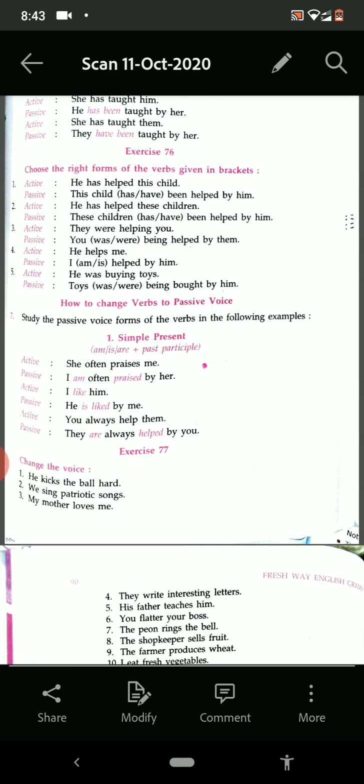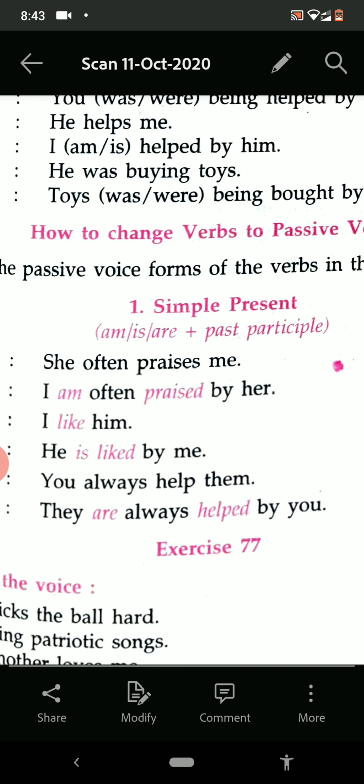First of all, we shall discuss the present tense today, and we are taking the simple present. When the active voice is in the simple present, how do we change it into passive voice? See what is written here, simple present. Downside it is written: is, am, are plus past participle. Past participle means the third form of the verb.